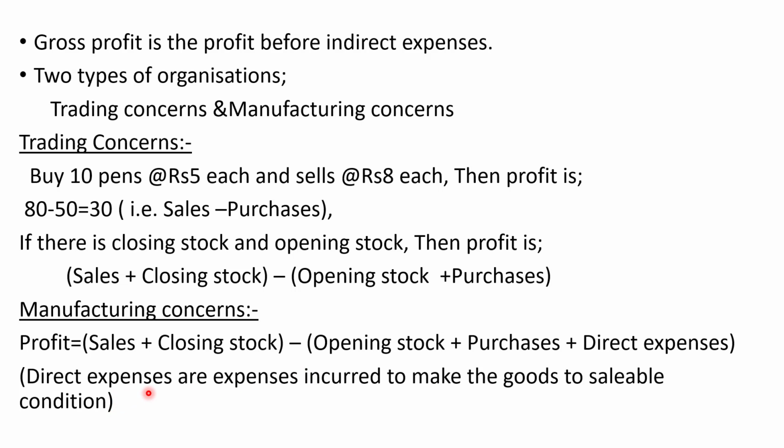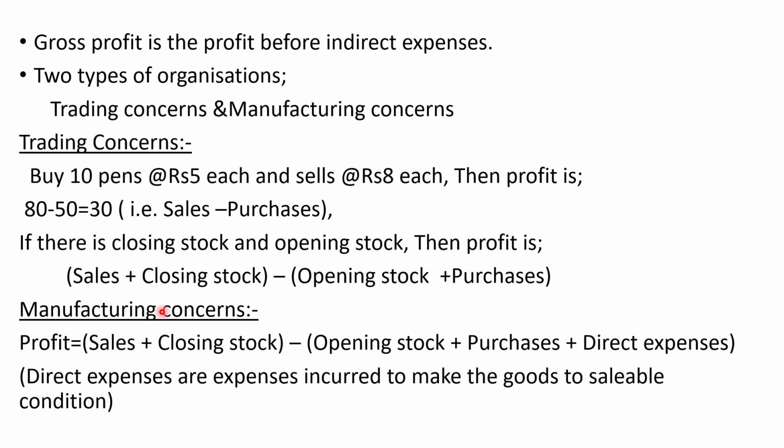Goods to saleable condition means, for example, in case of some goods, packing materials are necessary. For example, for ink, a bottle is necessary for handling it. In case of toothpaste, a tube is necessary for handling it. So, these are direct expenses for making those goods into saleable condition. So, these direct expenses are to be considered while calculating gross profit.